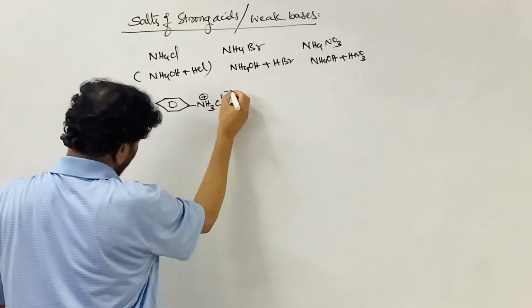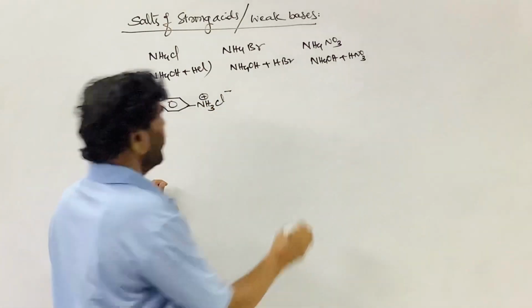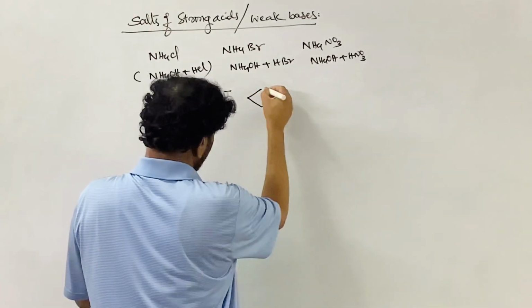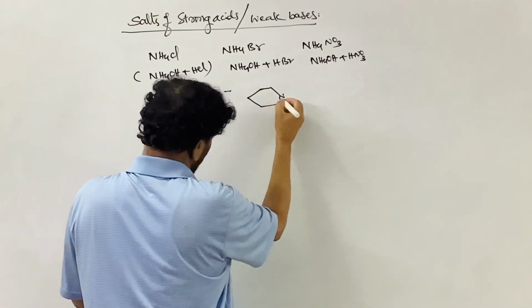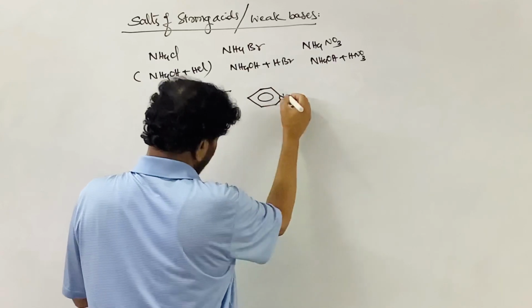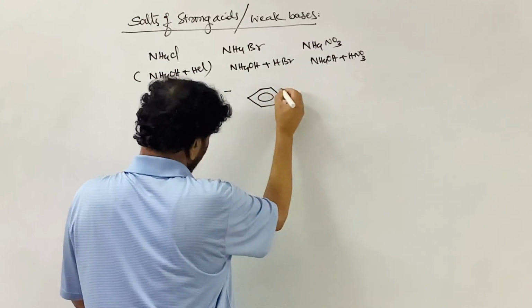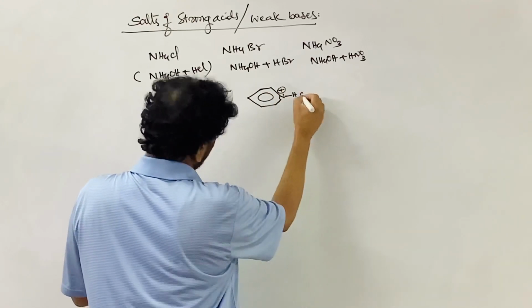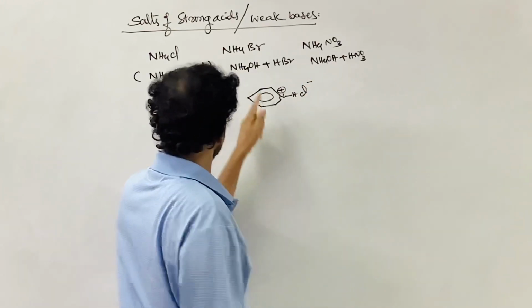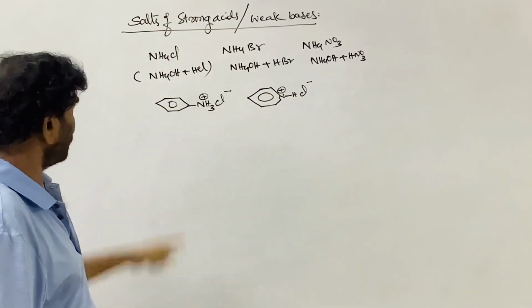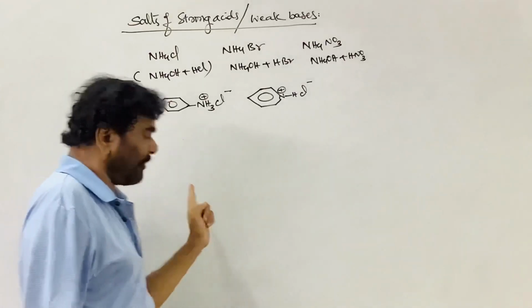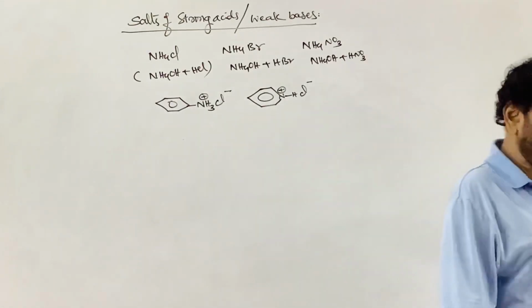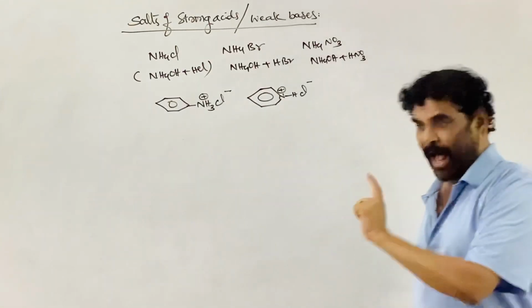This is chloride, anilinium chloride. Now pyridinium chloride. Pyridine is the base like ammonia. This is the pyridine. This is H plus ion, pyridinium ion. That is Cl minus. Here, see, these are all examples of weak base and strong acid.